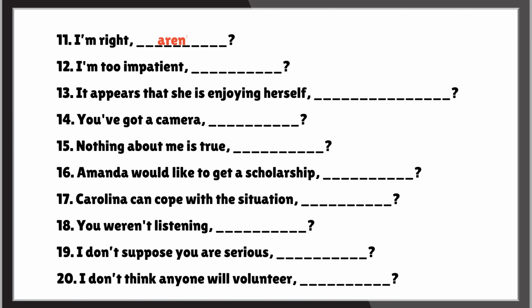I'm right, aren't I? The main statement is positive in the present tense, so the question tag is negative in the present tense. Aren't I is a common and grammatically correct usage of a tag question, despite the use of aren't with I. So, in this case, you are essentially asking, I am right, am I not? I'm too impatient, aren't I? This sentence is similar to the previous question.